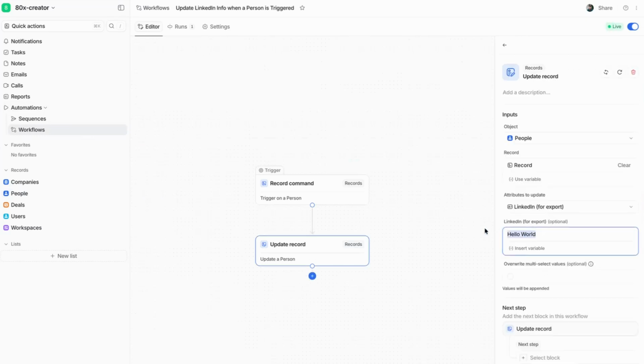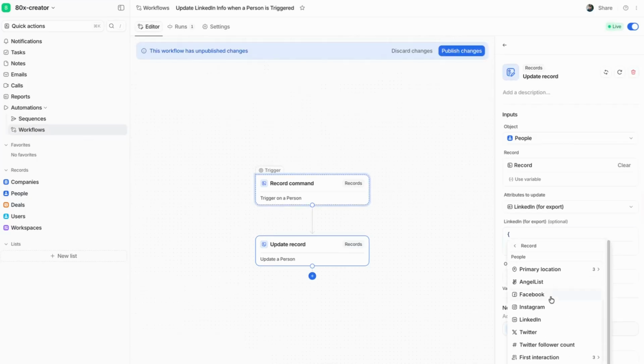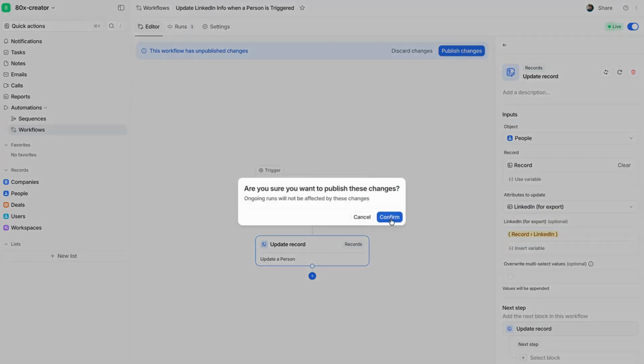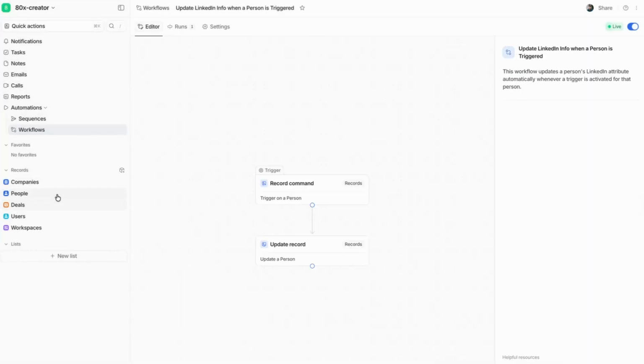So instead, we're going to clear out hello world. We're going to choose insert variable, record, scroll down to LinkedIn because we're using the LinkedIn for export cell, and simply click publish changes. We're going to confirm on that, and I'm sure you will see where I'm going with this.